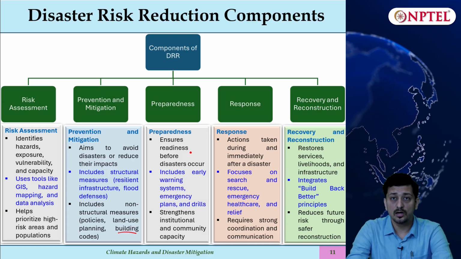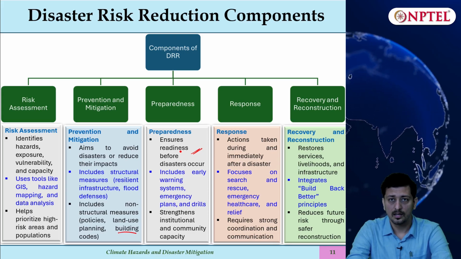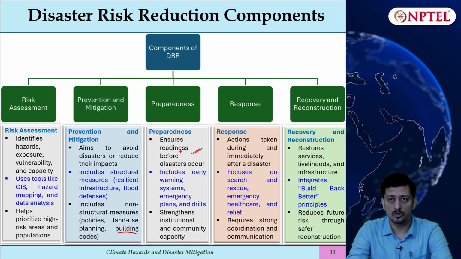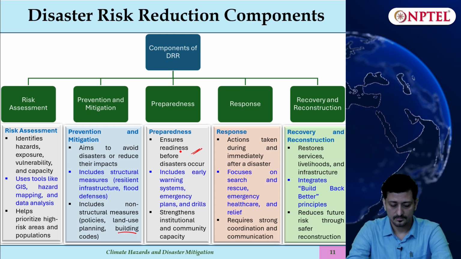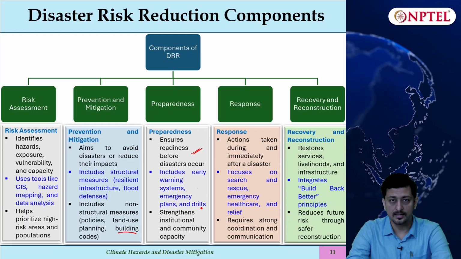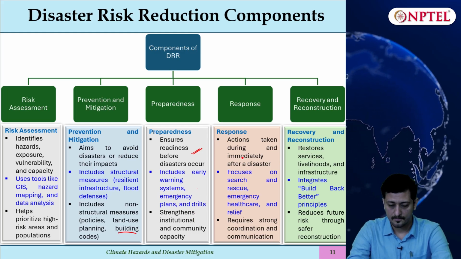Preparedness: we should ensure readiness before a disaster. For example, if a cyclone warning is in place, then which area is to be evacuated, where those people should be shifted, all that should be thought of. This includes early warning systems, emergency plans and drills, and it strengthens the institutional and community capacity.